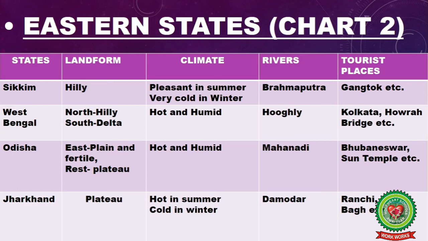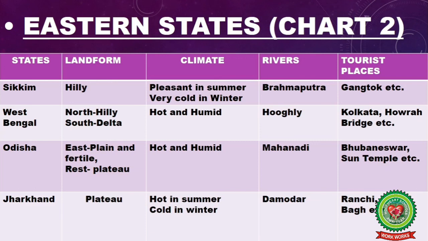Jharkhand. The landform of Jharkhand is plateau and its climate is hot in summer and cold in winter. The river that flows through Jharkhand is Damodar. The tourist places are Ranchi, Hazaribagh, etc.